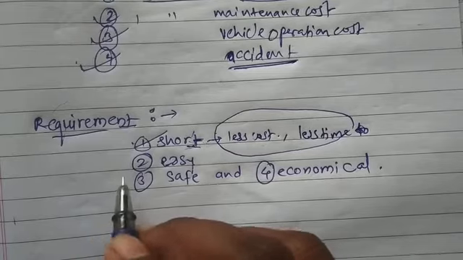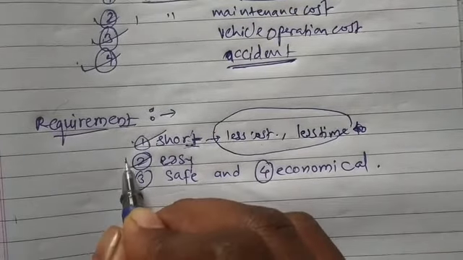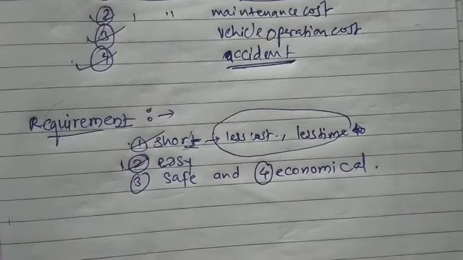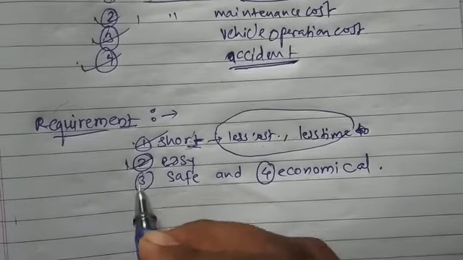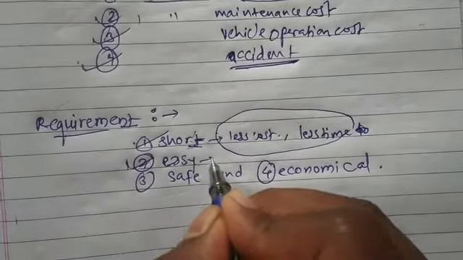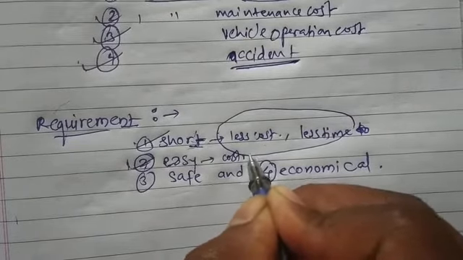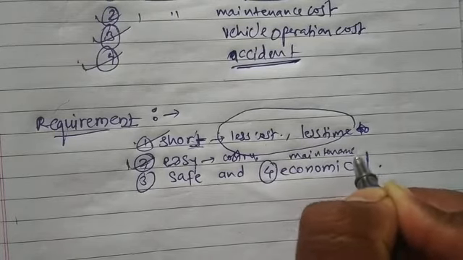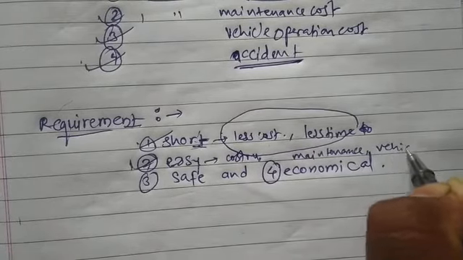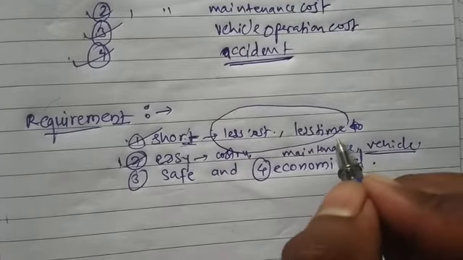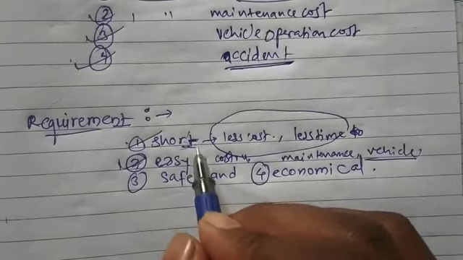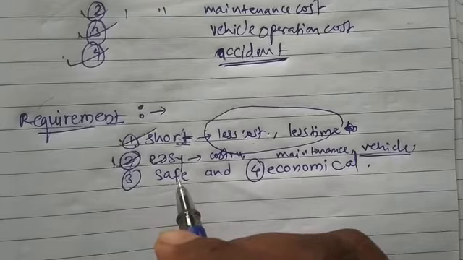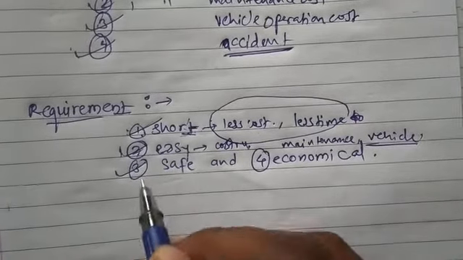Then next, it should be easy. Now let's see what is meaning of easy, road being easy. So this word easy, it means that this alignment should be easy for construction of road, then maintenance of road, also for the vehicle operation. Means you should not have the sharper curve. Okay, so these are first 2 requirement of good alignment. Okay, the third one is it should be safe.